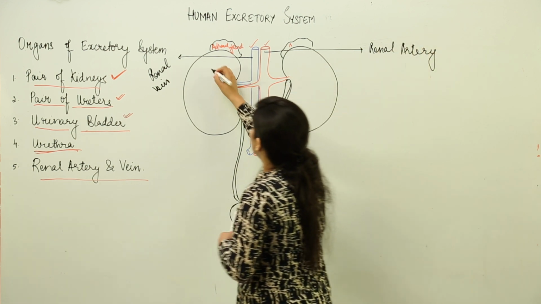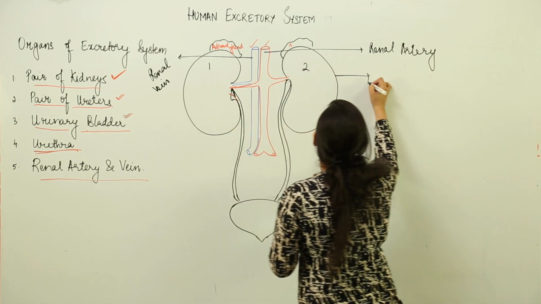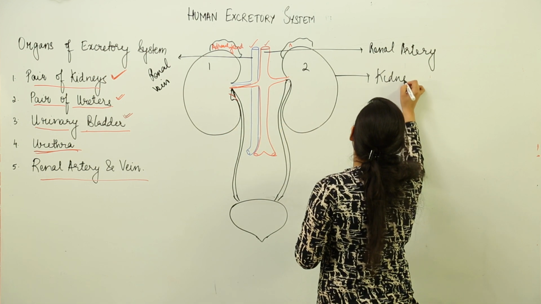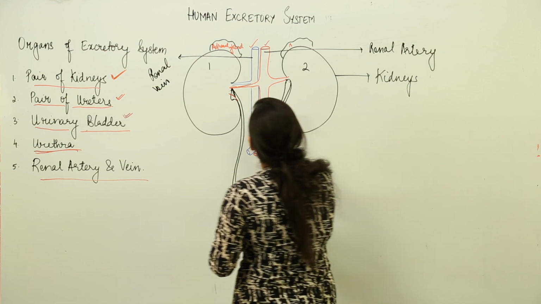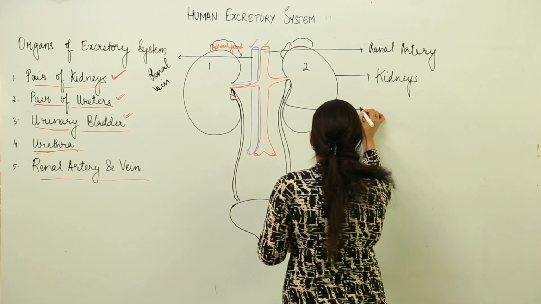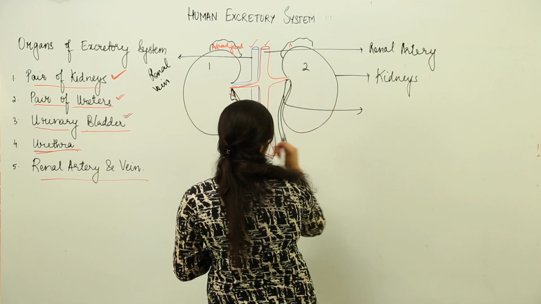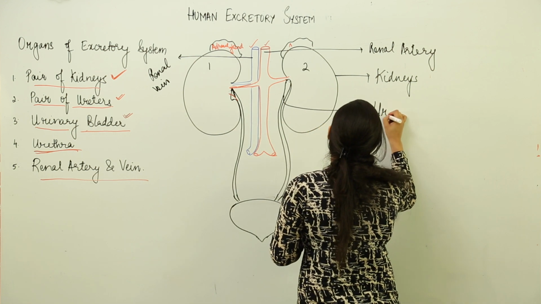Now, these are both kidneys, the pair of kidneys. This tube-like structure arising from each of the kidneys is the ureter.